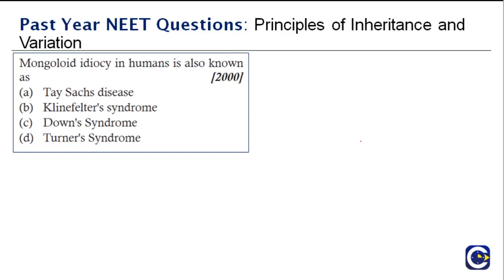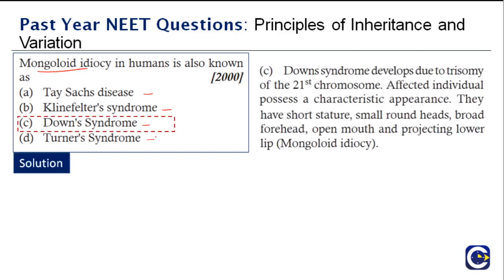Mongoloid idiocy in humans is also known as, it is a direct question: Tay-Sachs disease, Klinefelter syndrome, Down syndrome, or Turner syndrome. So the right answer here is Down syndrome. You should remember that Down syndrome is also called Mongoloid idiocy, and by now you definitely must have remembered what Down syndrome is.